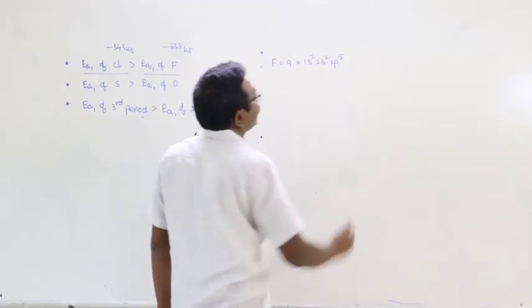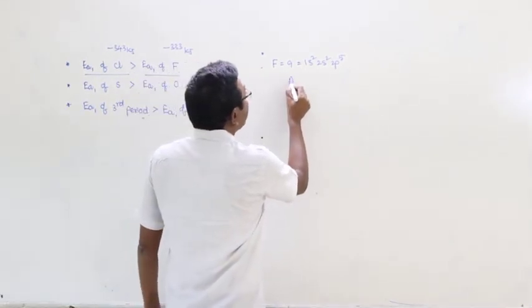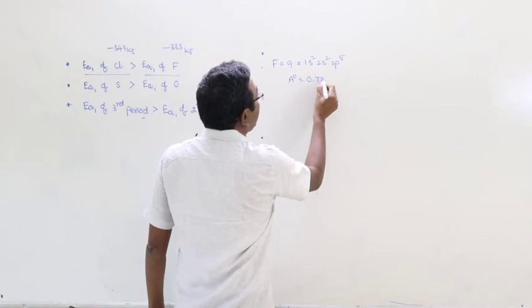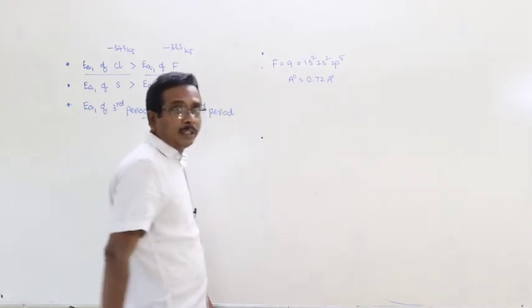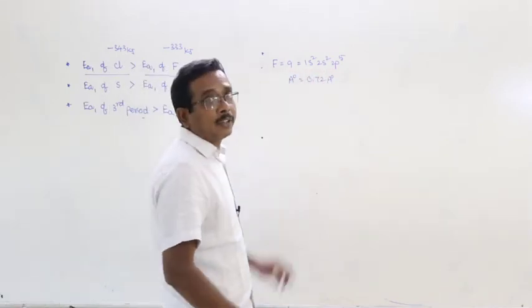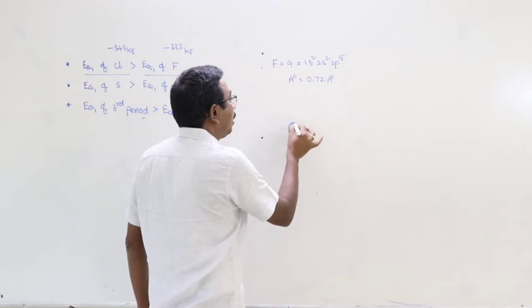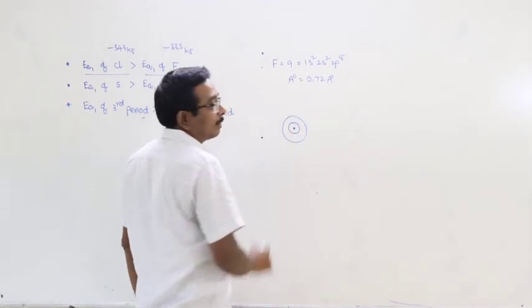You are already familiar with the atomic radius also. Atomic radius of fluorine is equal to 0.72 angstrom unit. Did you remember? 0.72 angstrom unit. This is the electronic configuration. Means what? Fluorine has a small atomic radius.